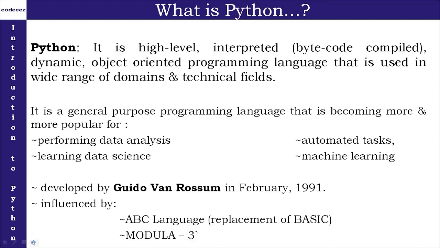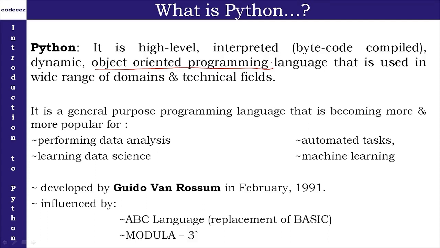Basically, we know that Python is a programming language that follows the principle of OOPS, that is object oriented paradigm. That's why it is termed as object oriented programming language, categorized under high level language. As we already know that there are two types of languages, low level and high level. So Python comes under the category of high level language and it follows the principle of OOPS, right?